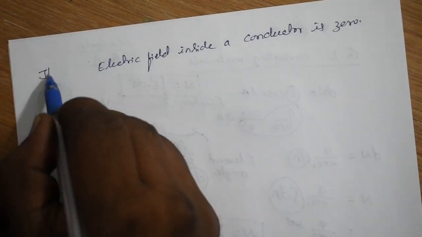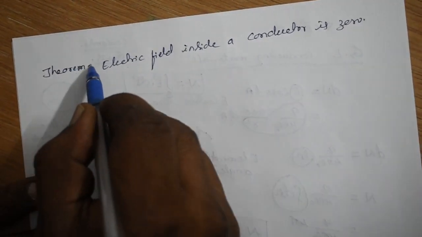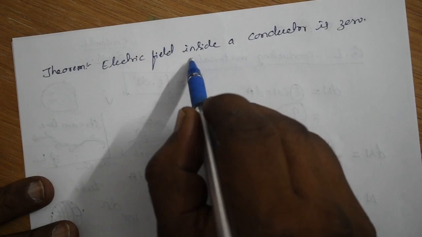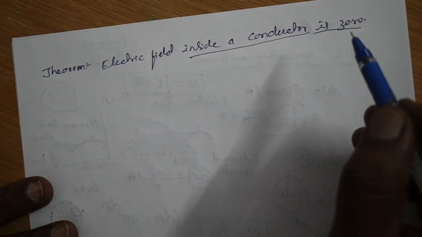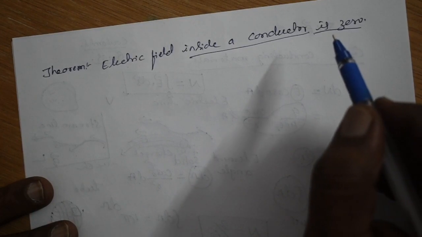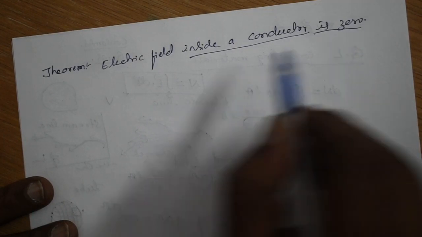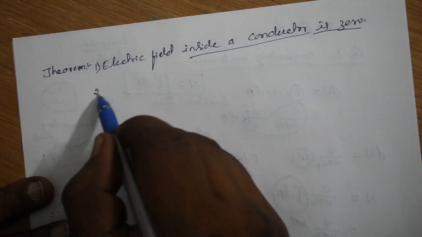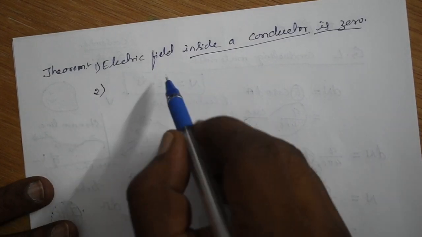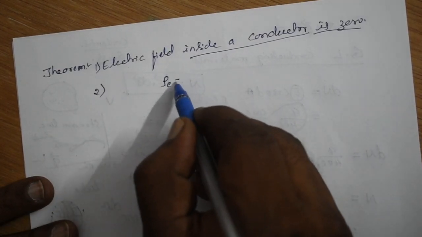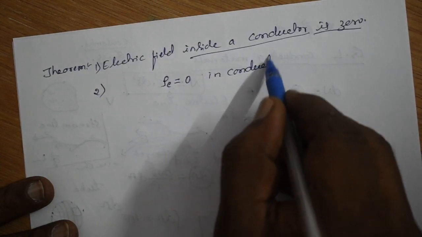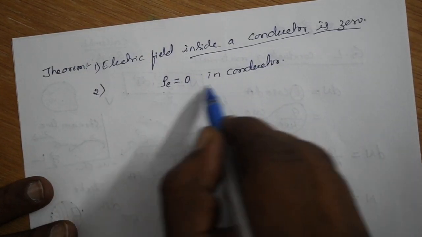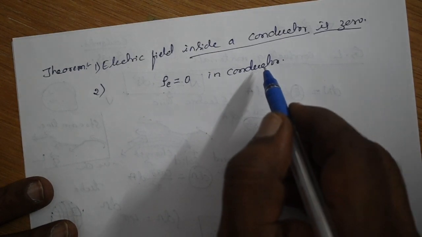One theorem says the electric field inside a conductor is 0, which means inside the conductor there will be no creation of the electric field. And the second one says the density of distribution of charges rho E is equal to 0 in a conductor. Density is 0 in a conductor.